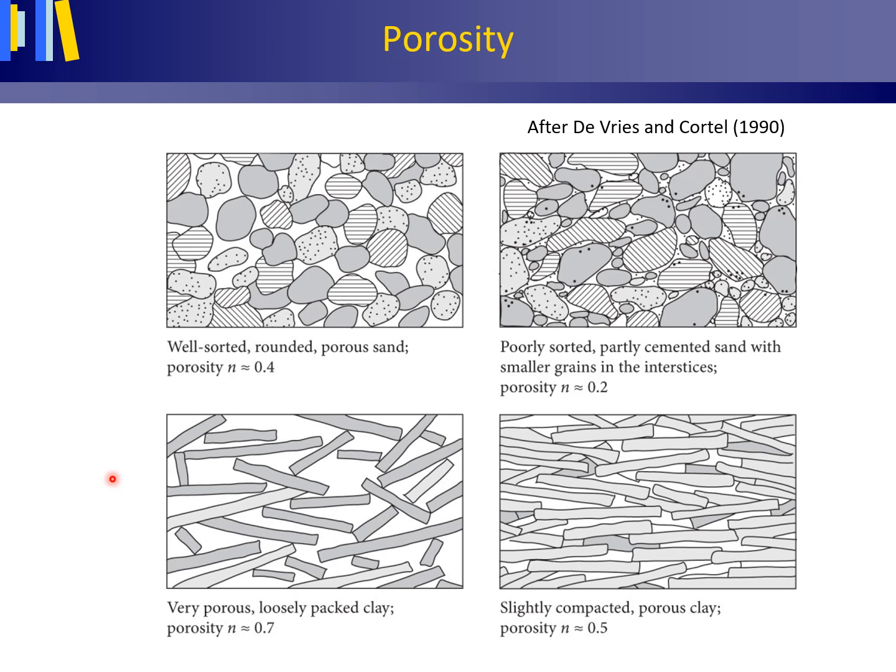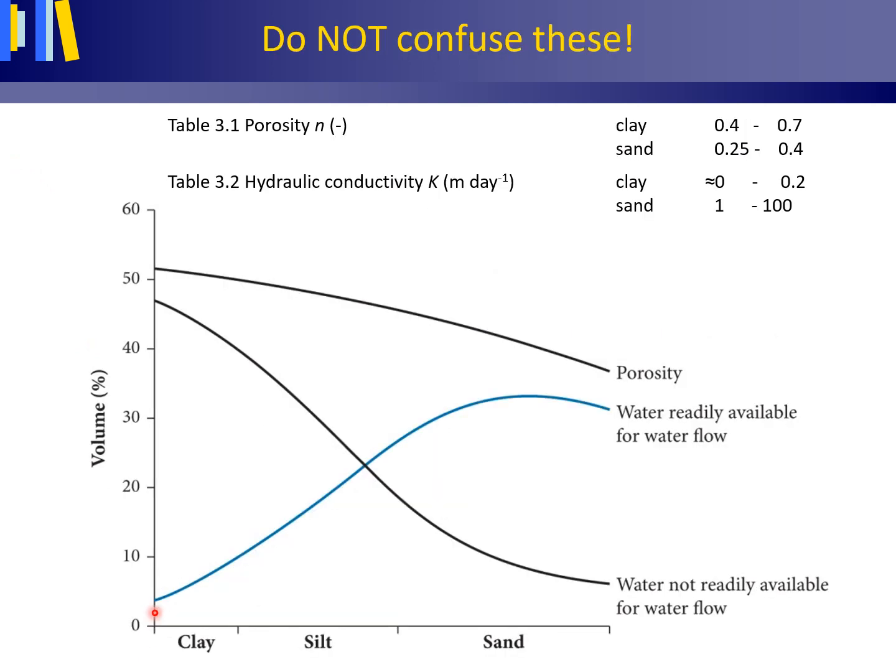These electrostatic forces that hold the water in clays are much stronger than the capillary forces that hold the water in sand. This figure shows us the volume percentage of pores in the subsurface along the vertical axis, and the textural classes clay, silt and sand, so going from the smaller to the larger particles on the horizontal axis. The porosity for clay is larger than the porosity for sand, and you can also see that by these numbers.